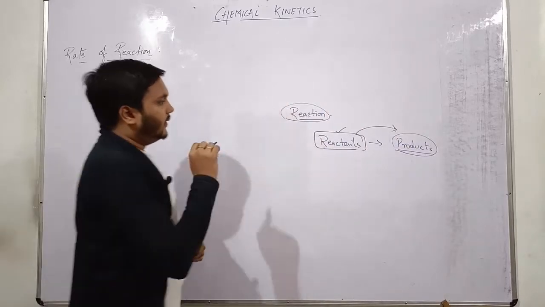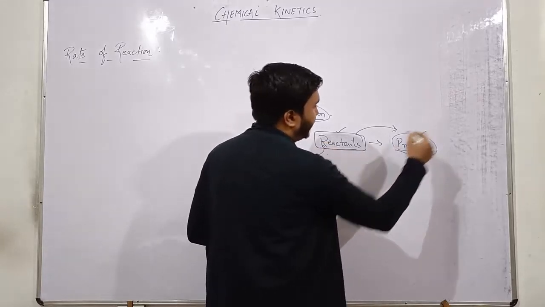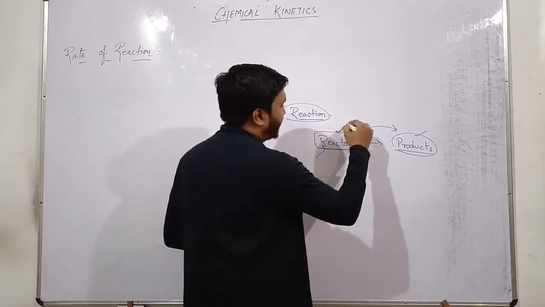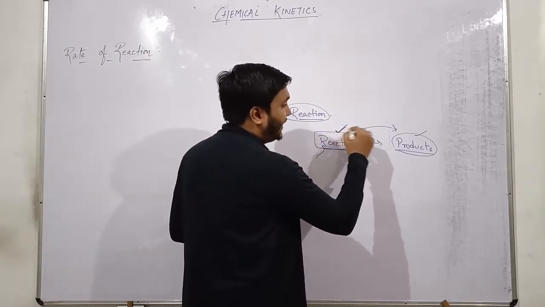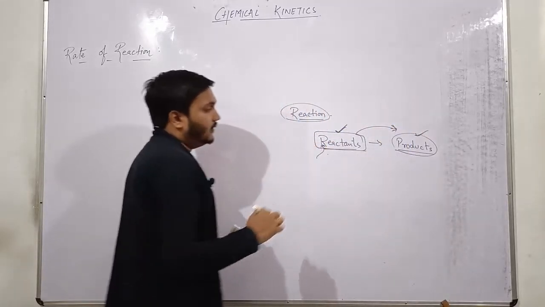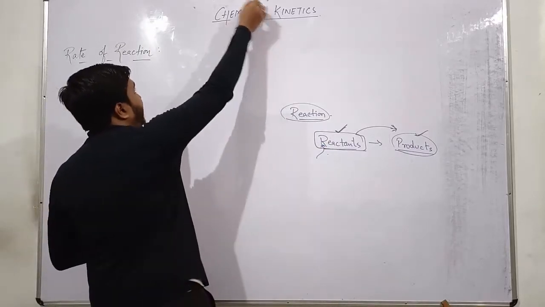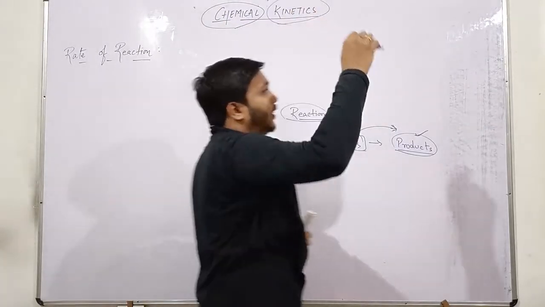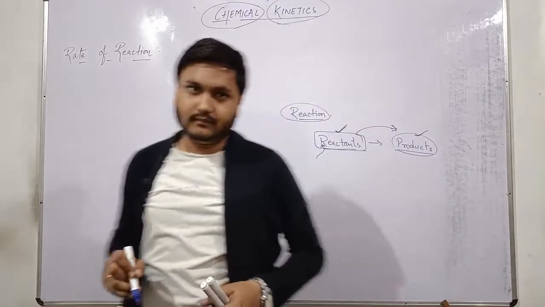Now, as we all know, chemicals participate in a reaction and convert into products. The time required for this reaction to happen, the time required by the reactants to get converted into product, is what matters mainly. Here our topic is chemical kinetics, in which chemical is a term we all know, and kinetics refers to the mechanism of a chemical reaction which is related to time.